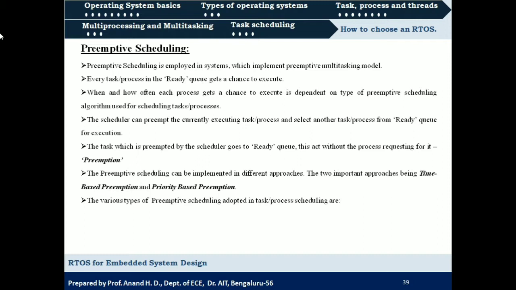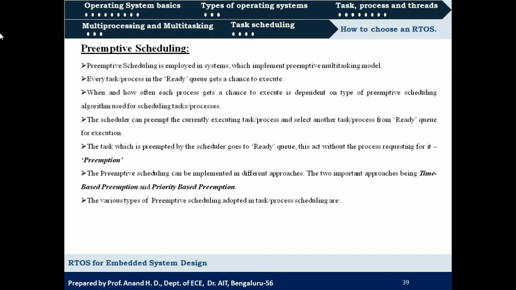The task which is preempted by the scheduler will go to the ready queue, and this act, without the process requesting for it, is called preemption. So the temporary suspension of execution of a task or a process by a scheduler without any request by the process or task is called preemption, right? Preemptive scheduling can be implemented in different approaches. The two important approaches are time-based preemption and priority-based preemption.